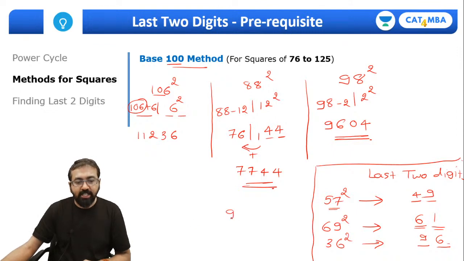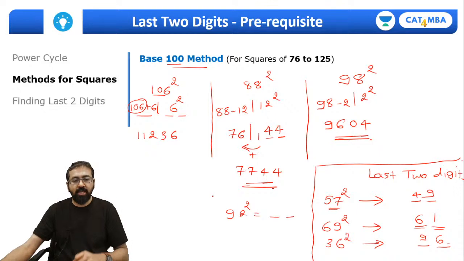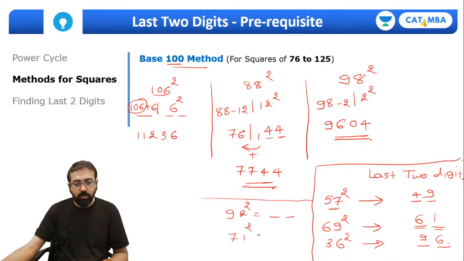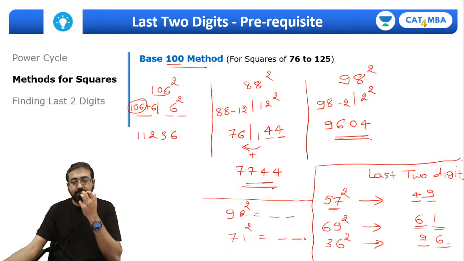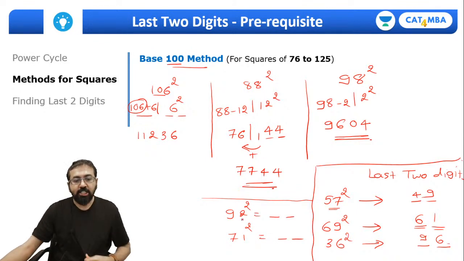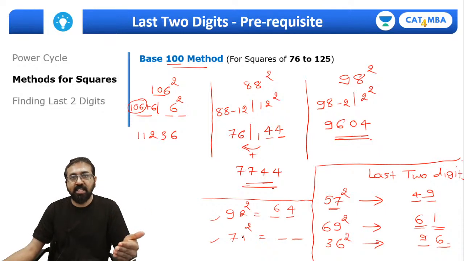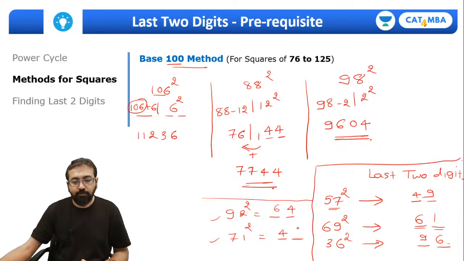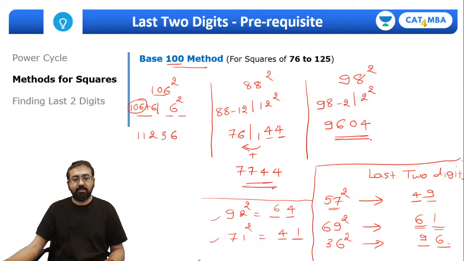What about this one, 92 square? What will be the last 2 digits in the 92 square? Same way, what about 71 square? What will be the last 2 digits in 71 square? So 92, it's 8 less than 100. We'll apply base 100 method. So last 2 digits will be 64. 71, 21 more than 50. So we need to find out 21 square. So last 2 digits will be 41. 21 square is 441. Correct.